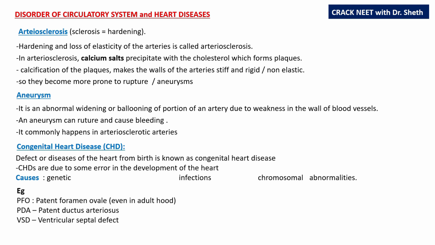Example, a PFO or a patent foramen ovale, a hole which remains in the interatrial wall even after birth. Usually this doesn't cause problems because the pressure on both sides of the atria is equal, so usually there is no mixing of blood in spite of a hole in the atria. These people can survive throughout life with a patent foramen ovale.